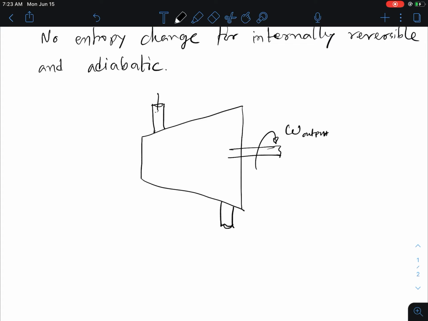So steam is coming in at state S1 and going out at state S2, and this system is adiabatic and internally reversible, right? So that means there is no heat transfer.